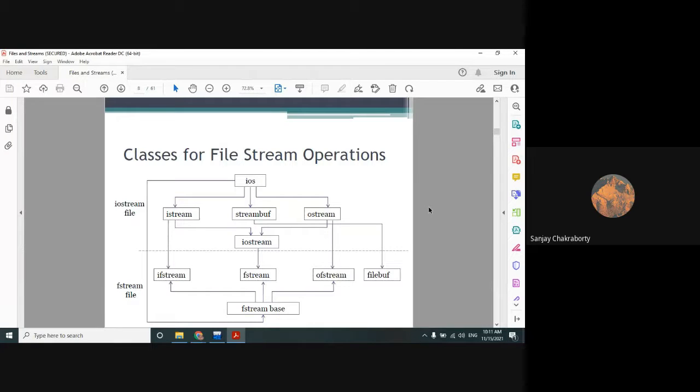All these file streaming classes come from the fstream base class, and all these fstream base classes are actually inherited from the grandparent ios class, input output streaming. That's why the console input output streaming classes and the file handling streaming classes are siblings of each other, because their grandparent is the same, that is the ios class, input output streaming.